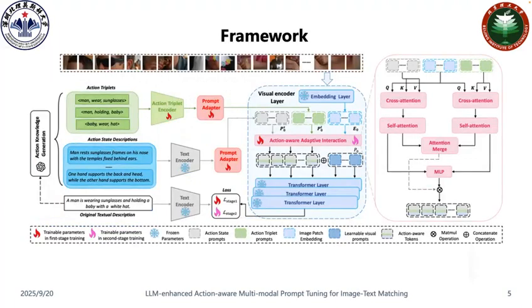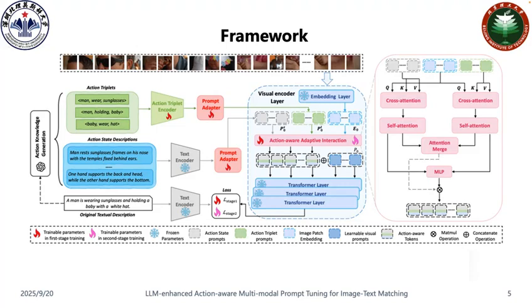To address this challenge, we propose to endow CLIP with fine-grained action-level understanding by introducing an LLM-enhanced action-aware multimodal prompt tuning method incorporating the action-related external knowledge generated by LLMs. Our method consists of two main components: an action knowledge generation module to extract and generate two kinds of knowledge, and an action-aware adaptive interaction module to integrate the knowledge prompts together with visual tokens to effectively capture various levels of visual information related to the action.